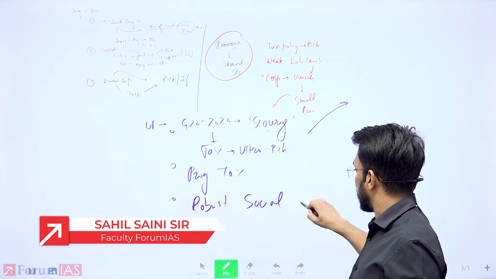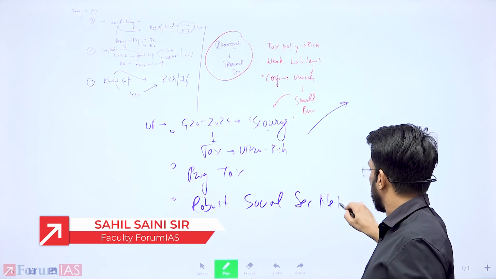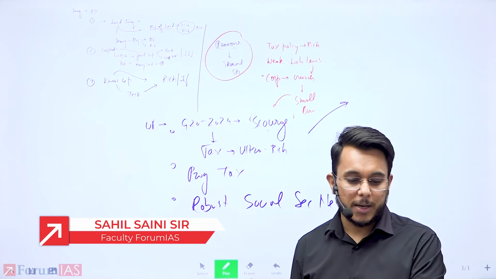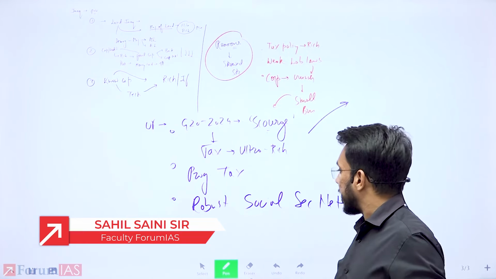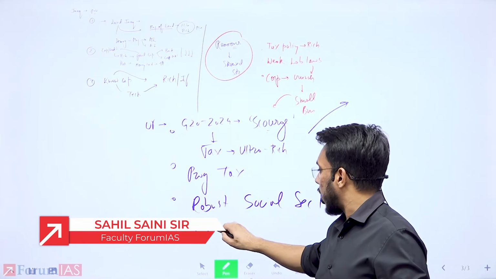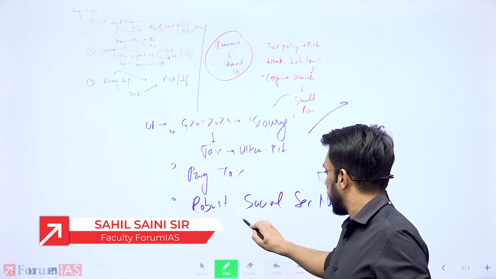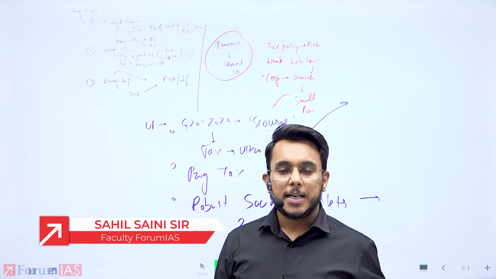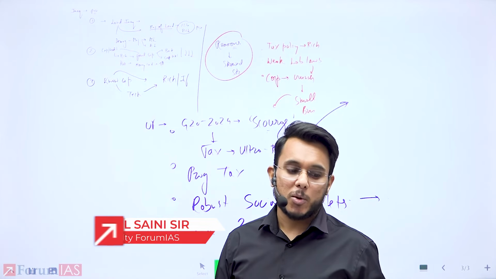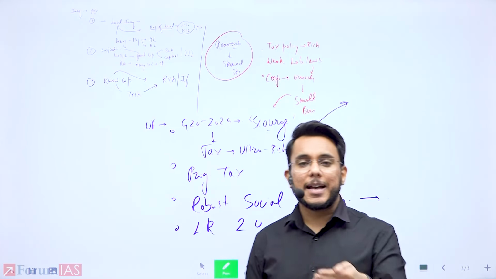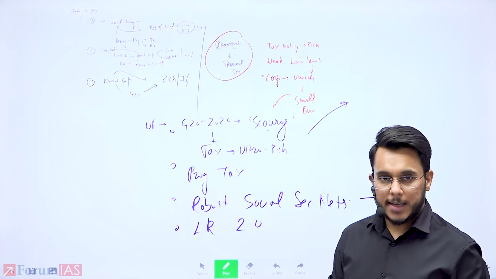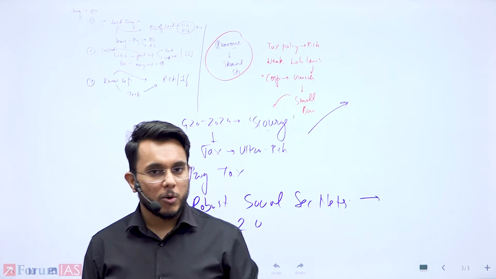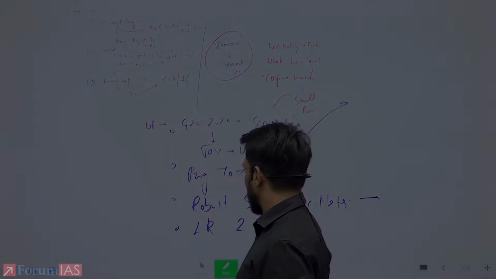Then land reforms 2.0 are needed. Redistributive policies, and community rights over the resources need to be recognized. All these suggestions can be given. Fine, so that is all about this particular question, and now we'll move to the next question.